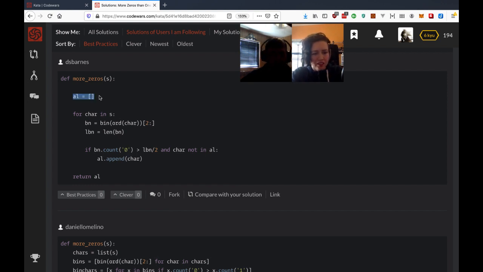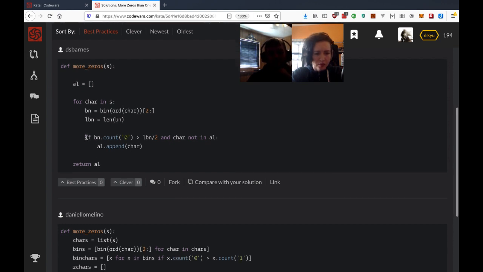Okay, so you have a list. Then for char in s. So far it's the same. Or in char. Okay, so that's more like my first solution. And then you're saving the length of the list. That's okay, clever. So you're taking the string count by 2, the length, and if the character is not in this list, then you append the character. Okay, I like that solution.